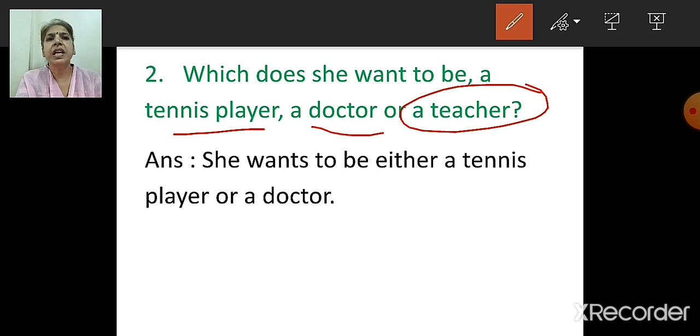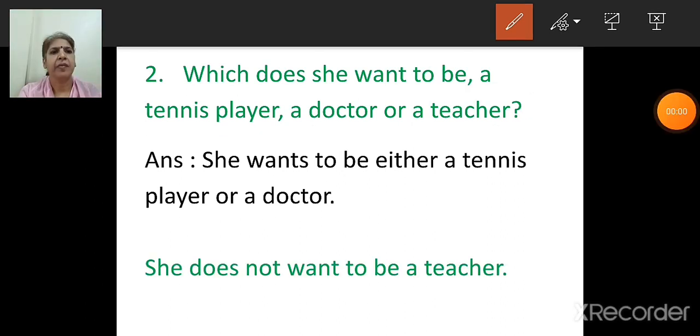So what will we say? She does not want to be a teacher. So which one have we obtained? The option we have not taken: she does not want to be a teacher. Now this depends on you, children. You may choose your own answer. You can also write she wants to be either a doctor or a teacher. She does not want to be a tennis player. So this you have to decide, children. You can choose your own answer.